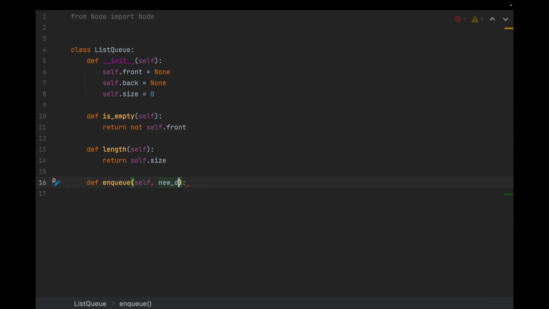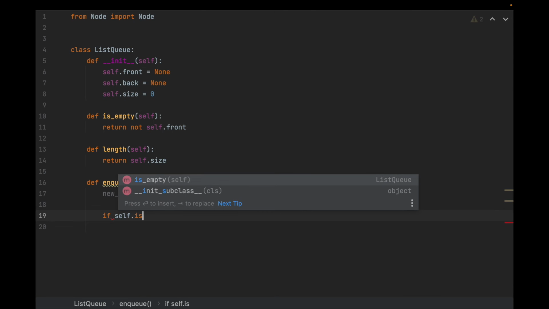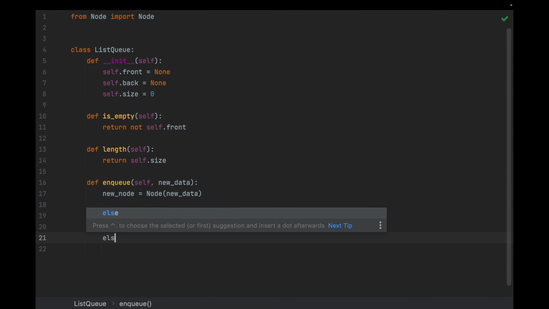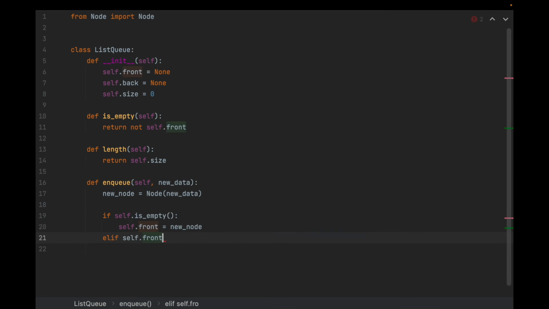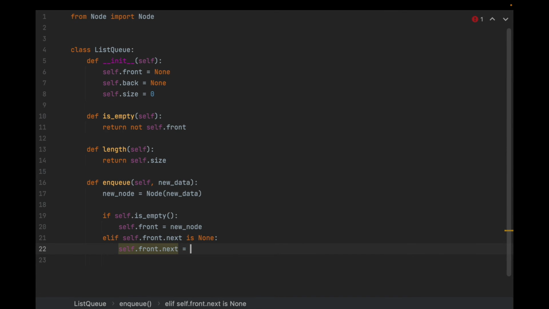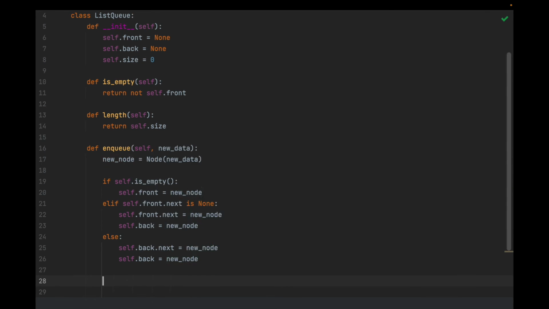We'll call it new data. And remember, we just need to create a new node, and it's going to be a node with the new data. If the queue is empty, then just set front equal to new node. Else if the front, self.front.next is none, self.front.next is equal to new node, self.back is equal to new node, and then else self.back.next is equal to new node, and then we're just going to update the size. And we could just write plus equals 1.